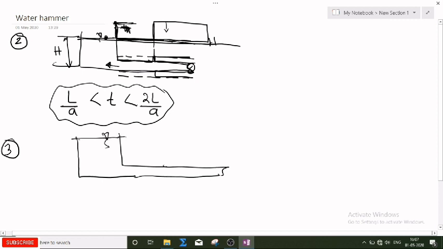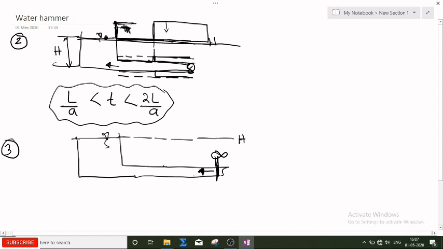Okay, this is my head of the water. Now this is the initial stage. What is the water at this point? There is a blockage, and this is the regulating valve. So now what will happen? Now water is moving in this direction.